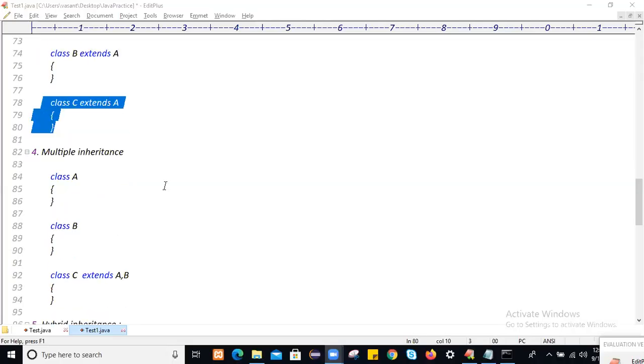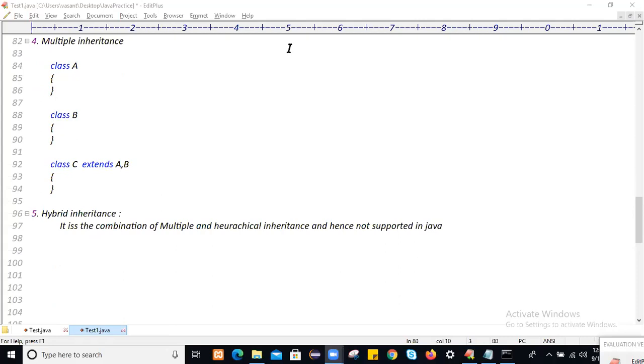Let's go with multiple inheritance. How will you draw multiple inheritance?